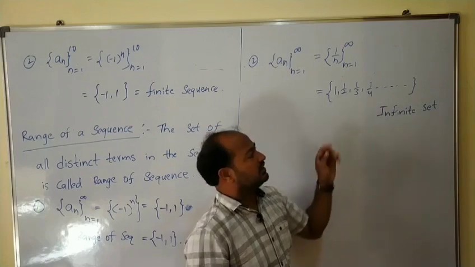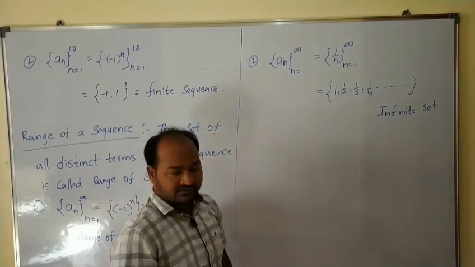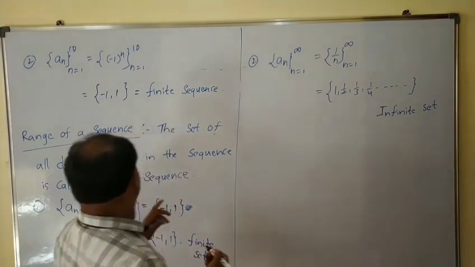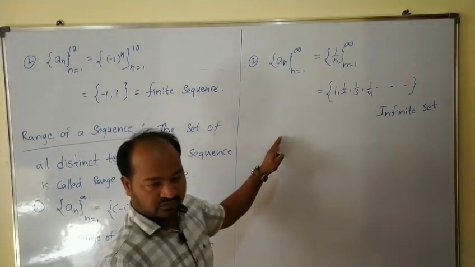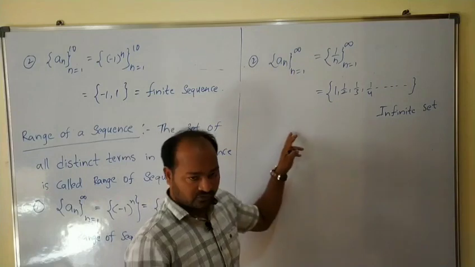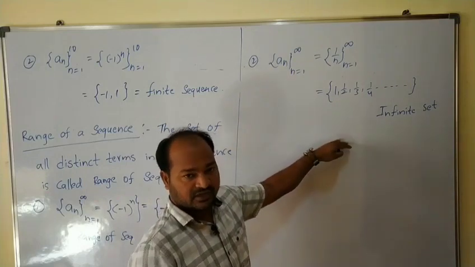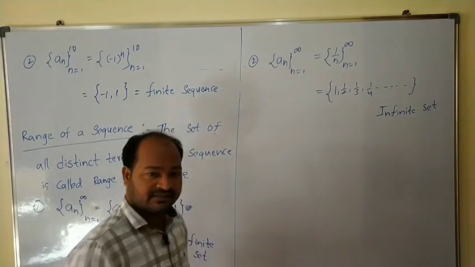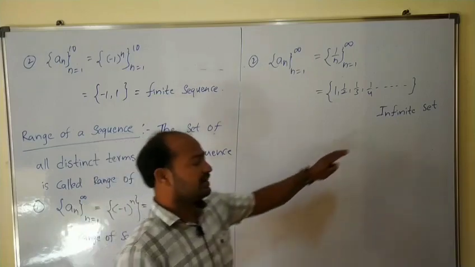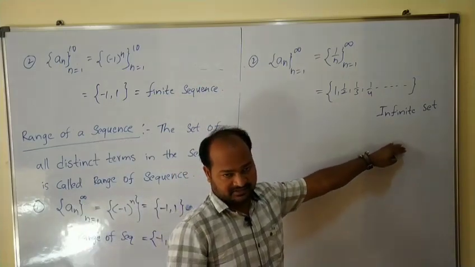Now if you observe examples 1 and 2, we can conclude that the range of a sequence may be a finite set or an infinite set.